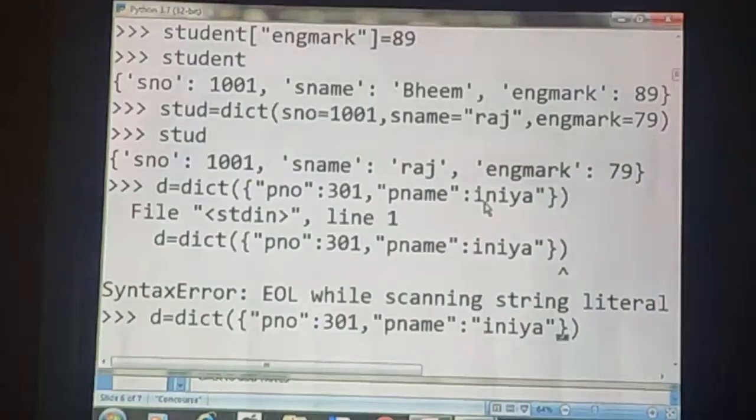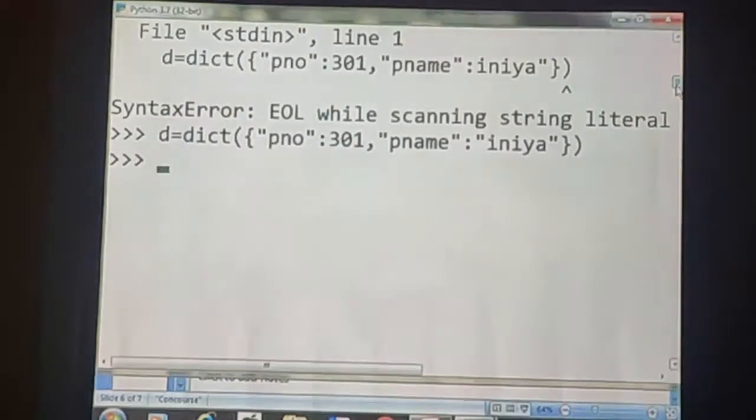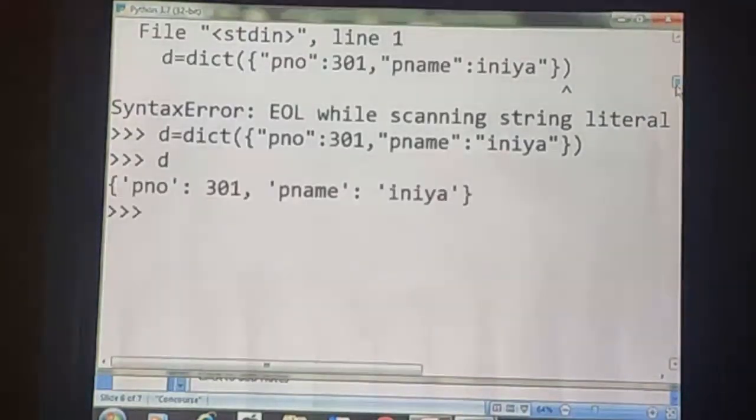So I got what type of error? End of line while scanning string literal. Now you will get the correct answer. See here, if we want to get the dictionary elements of D, you will get the patient number, patient name. Did you understand?